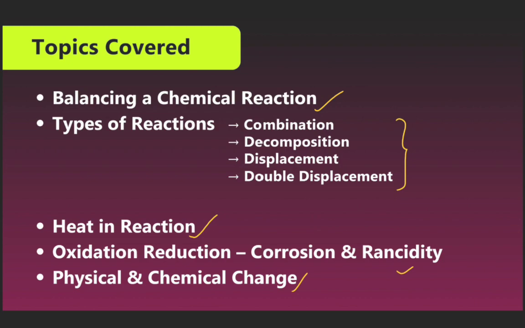Topics covered today: the balancing of a chemical reaction. Now we are discussing in this chapter the types of reaction.